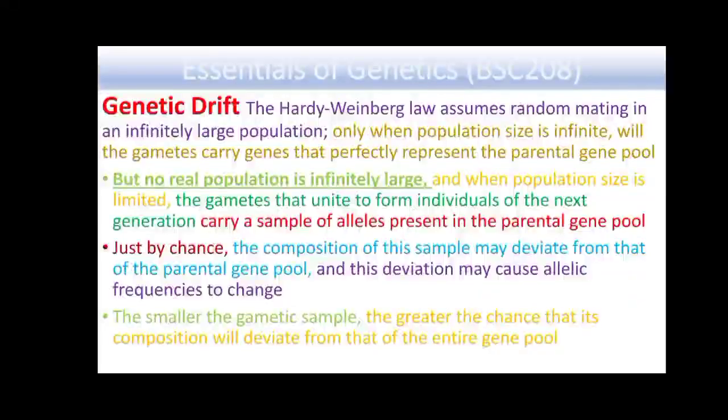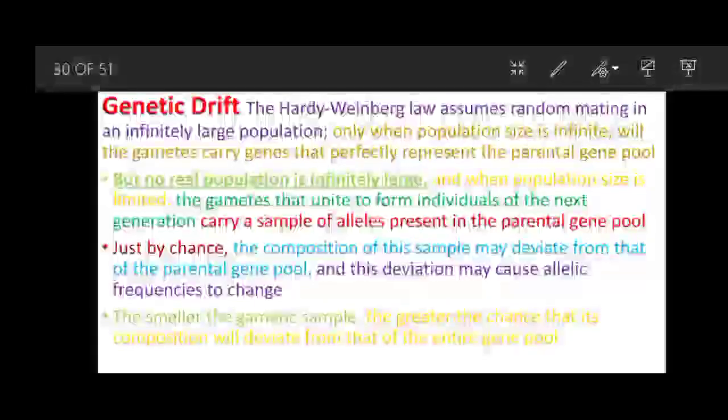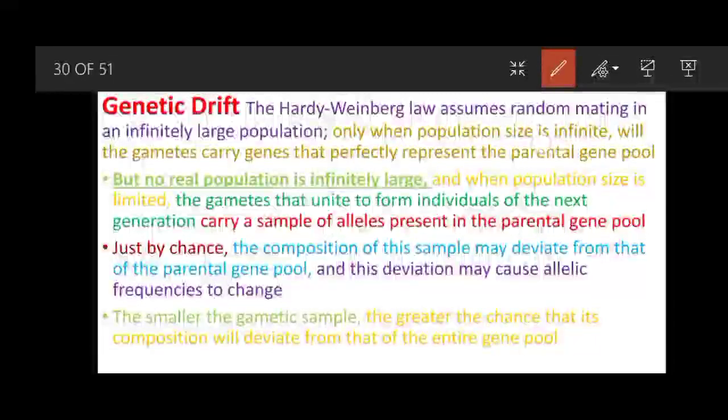Now next is genetic drift. The Hardy-Weinberg law assumes random mating in an infinitely large population. Only when population size is infinite will the gametes carry genes that perfectly represent the parental gene pool.